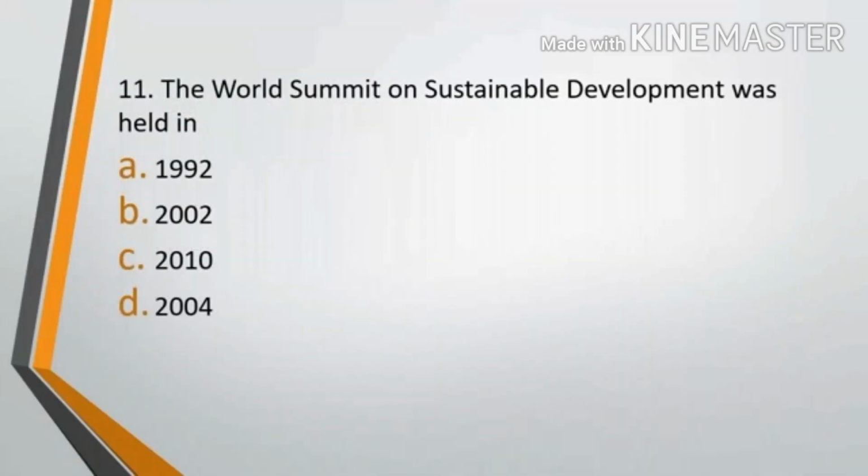Question number 11. The World Summit on Sustainable Development was held in option A, 1992, option B, 2002, option C, 2010, option D, 2004. The correct answer is option B, that is 2002. And what was organized in 1992? The Earth Summit of Rio de Janeiro.